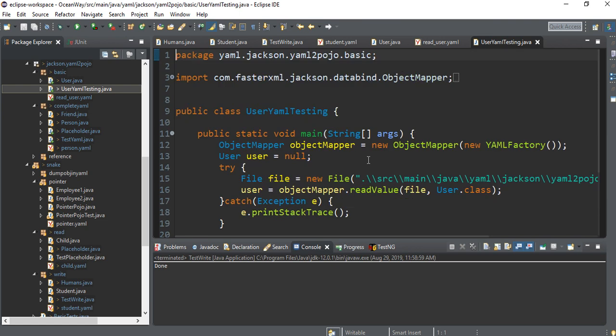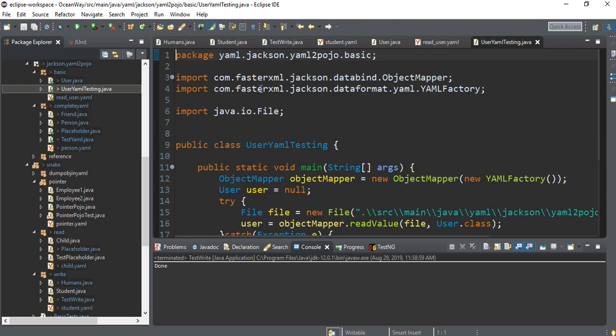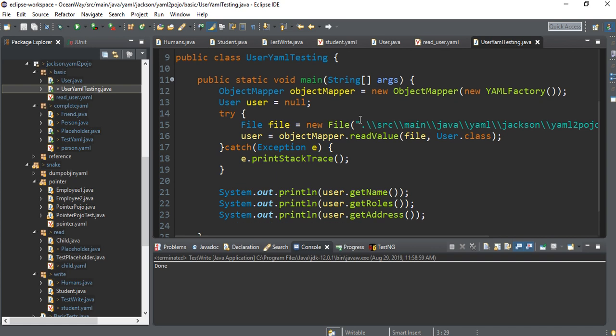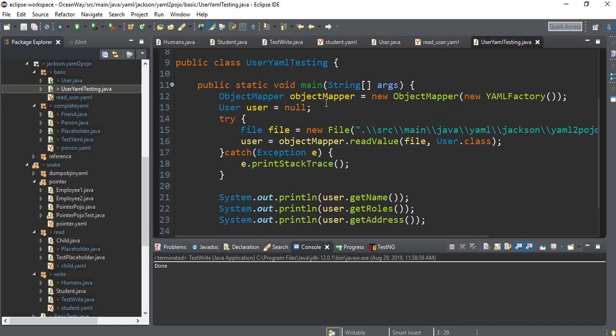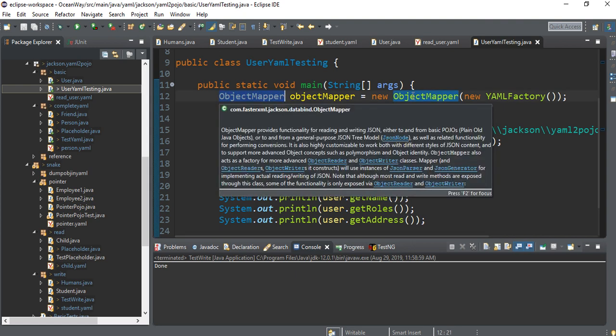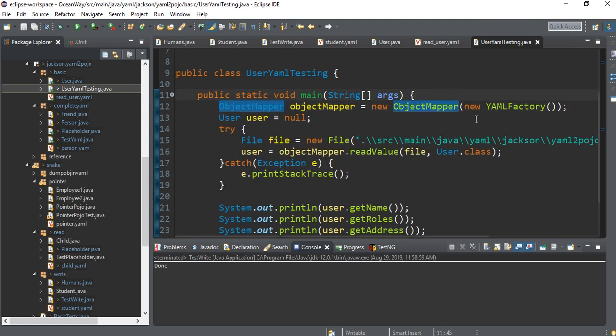Now the code. Come to the code. This is the import. We have imported the Jackson this time. You just take the Jackson jars from the Maven repo, and this is the code. See, the style of this Jackson is a bit different. Here we have to create the ObjectMapper, and under that we have passed the new YAMLFactory.